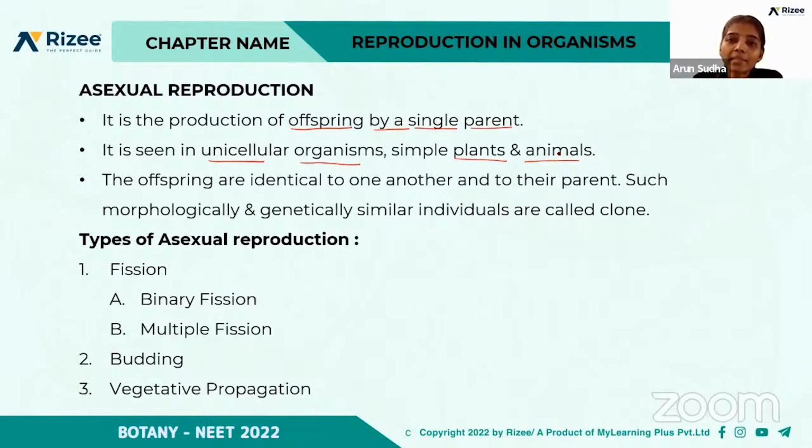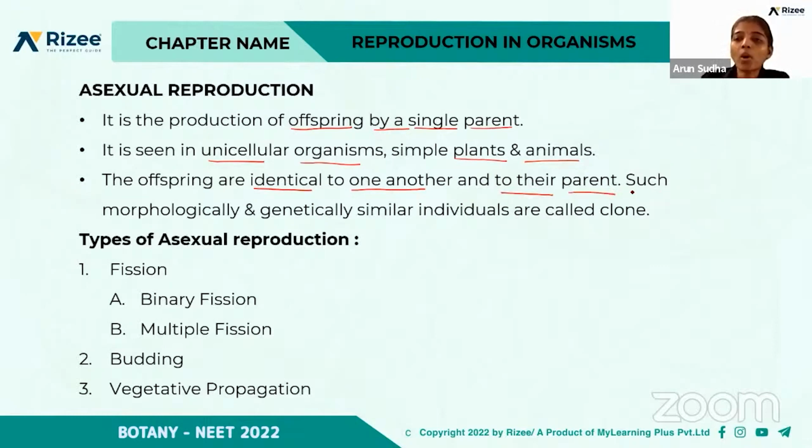So what is the characteristic feature of this asexual reproduction? The offspring are identical to one another. Why are they identical to one another? Because they are derived from a single parent. So there is no variation. So it will be the exact replica of that parent, right? So the offspring are identical to one another and to their parent.